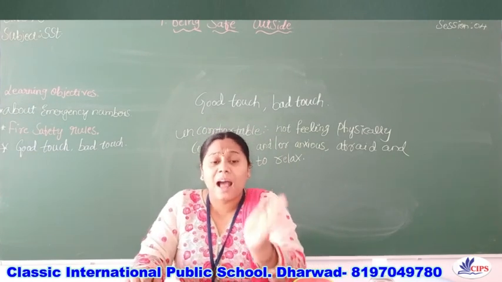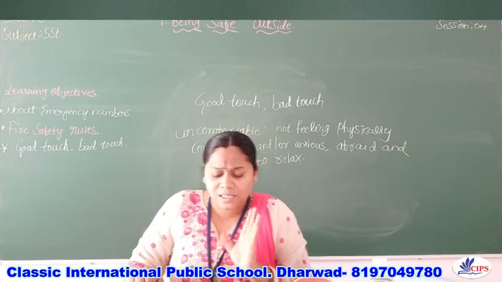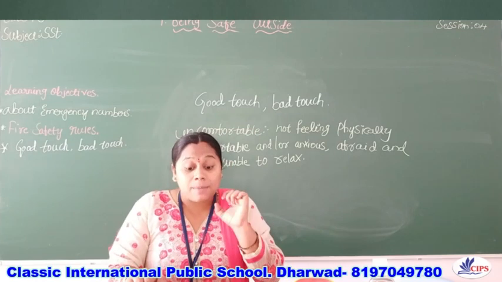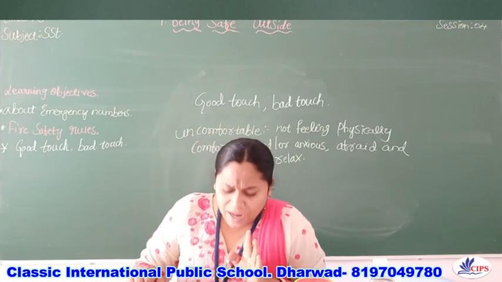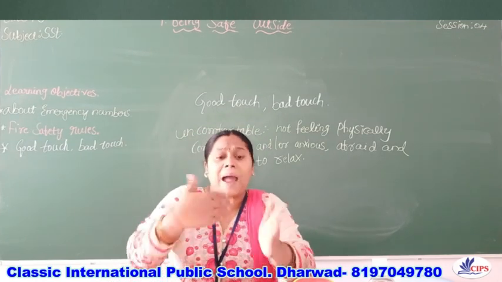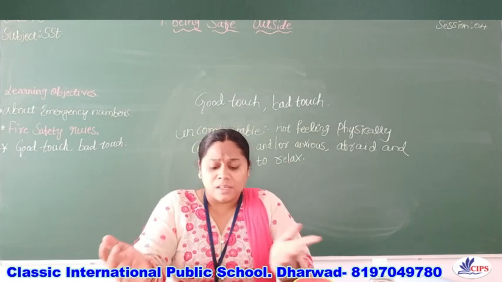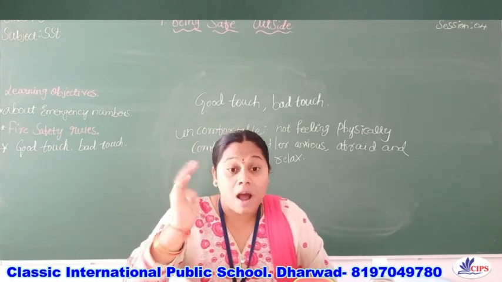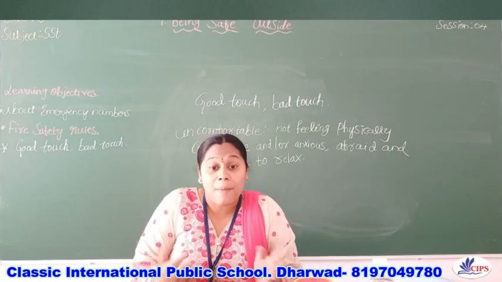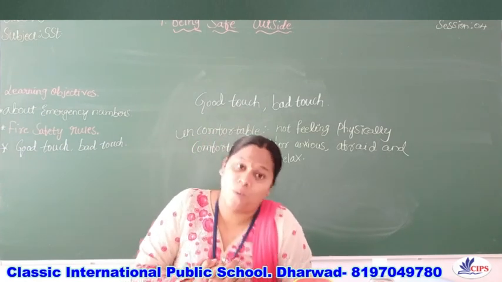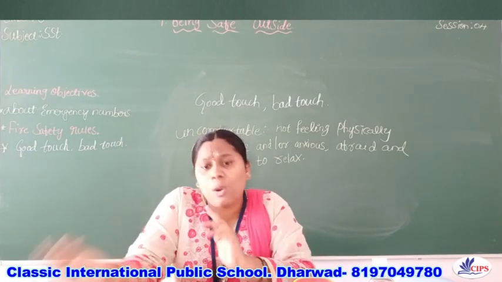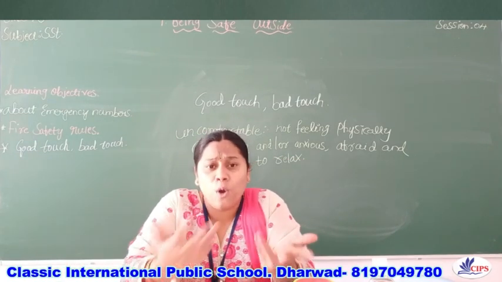So, uneasy. This kind of touch may be from a stranger or sometimes even from a known person. This bad touch can happen. So this kind of touch may be from a stranger or sometimes it happens from a known person also. What is the meaning of stranger, children? An unknown person, the person we don't know.